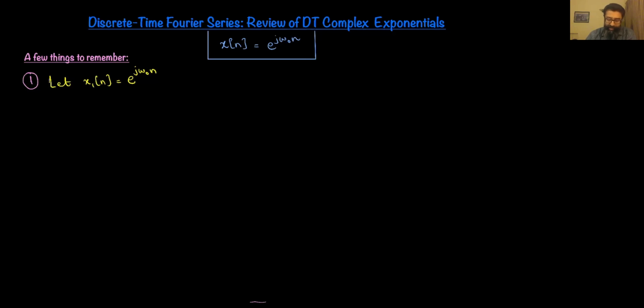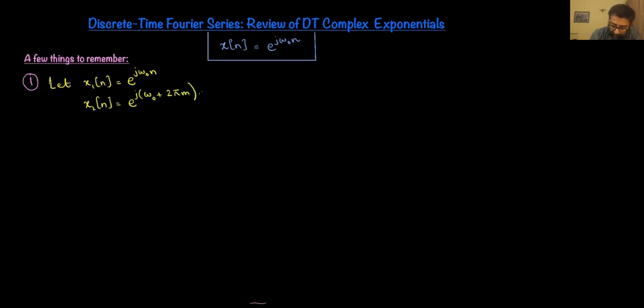So let's consider a discrete time complex exponential, which is x1, which has a frequency of omega naught. And let me just consider another discrete time exponential, which is x2, which has a frequency not of omega naught, but rather omega naught plus some integer multiple of 2 pi, where m therefore is any integer. And if I just expand this out a bit, it turns out that this is e raised to power j omega naught times n times e raised to power j 2 pi times m, which is an integer, times n, which is an integer.